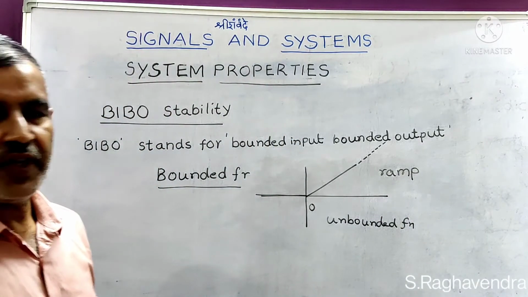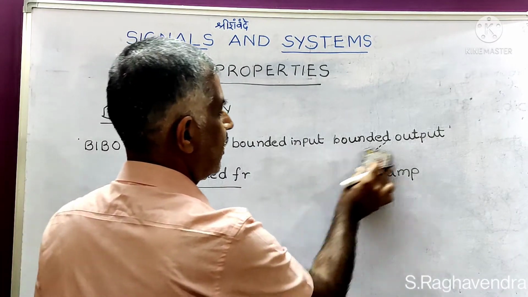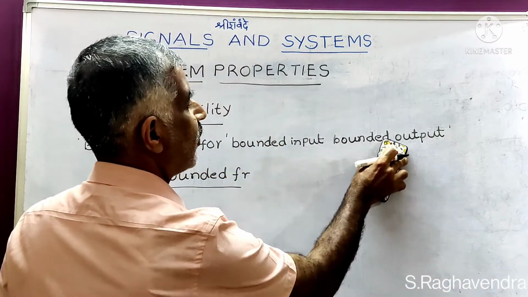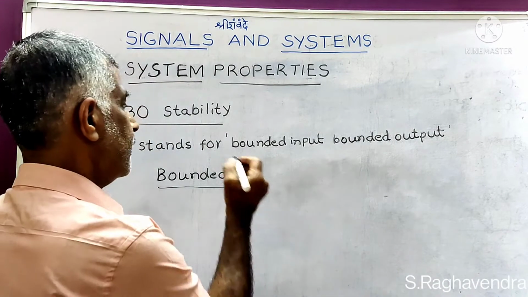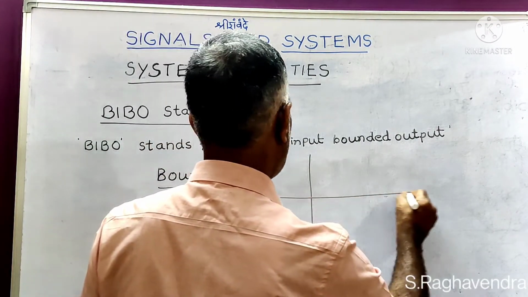Now I will give the definition of a bounded function. This bounded nature applies for input as well as output. Now I will sketch one bounded function.